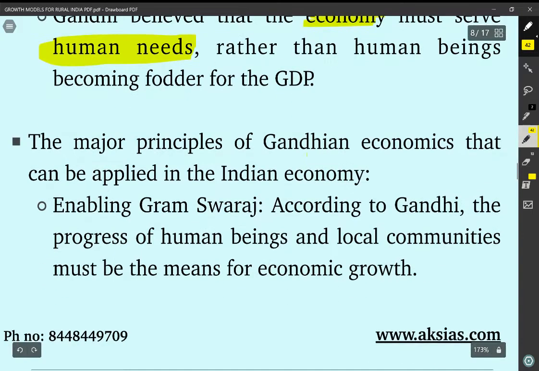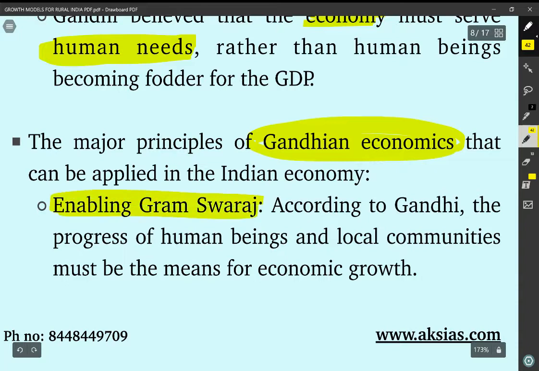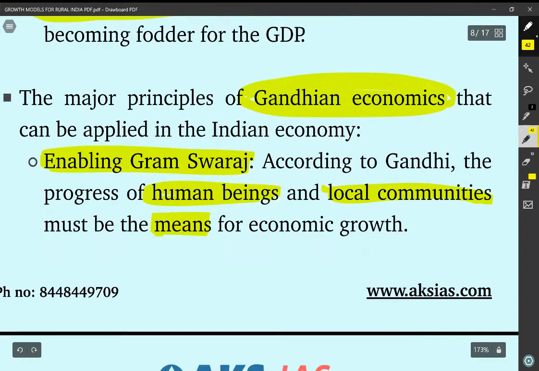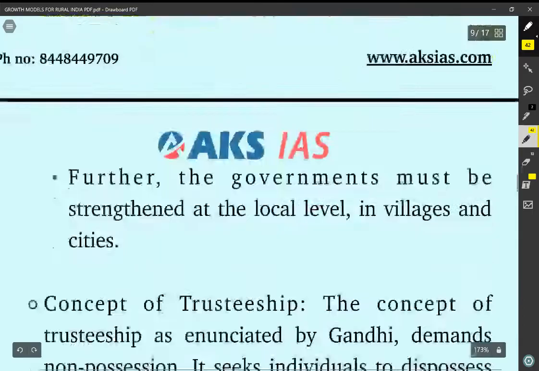So, the major principles of Gandhian economics that can be applied in Indian economy are enabling Gram Swaraj. According to Gandhi, the progress of human beings and local communities must be the means for economic growth. Ultimately, the progress and happiness of the local community and human beings should be the means for economic growth.